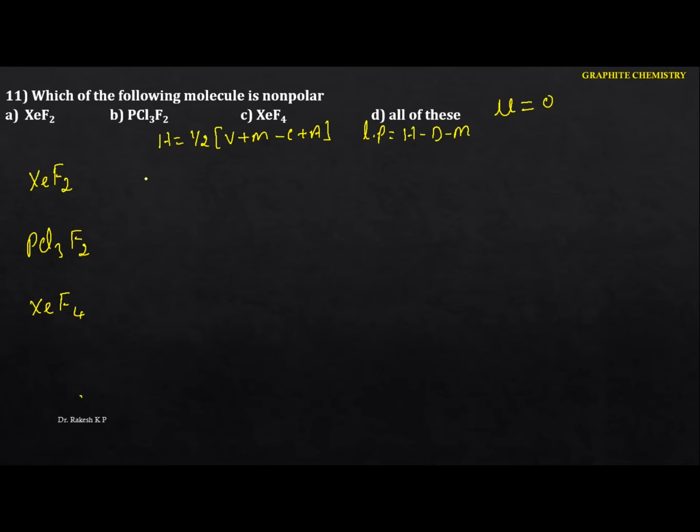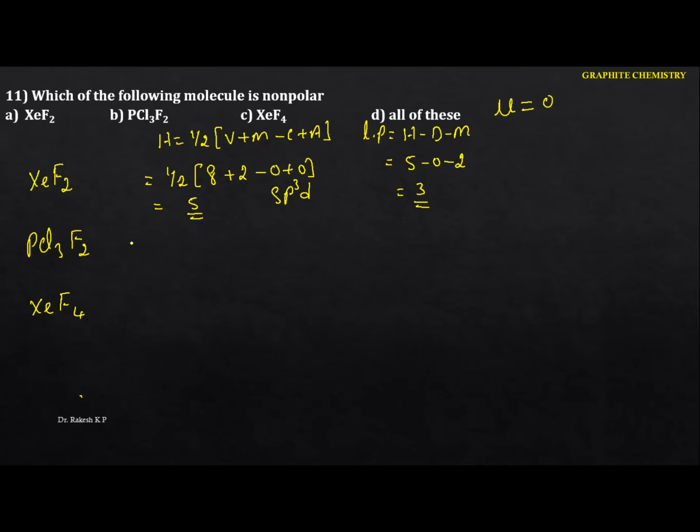Let me take the first one. In this case, the valence electron for xenon is 8, and the monovalent will be 2. We don't have the cations and we don't have the anions. So 10 by 2, that refers to 5. That means the value we got is 5. Hybridization is sp3d. Let me calculate the lone pair here. So here the 5, we don't have the divalent, but we are having monovalent. So finally we got 3 lone pairs.